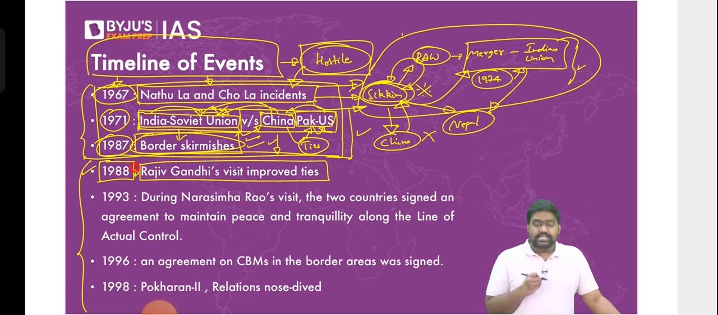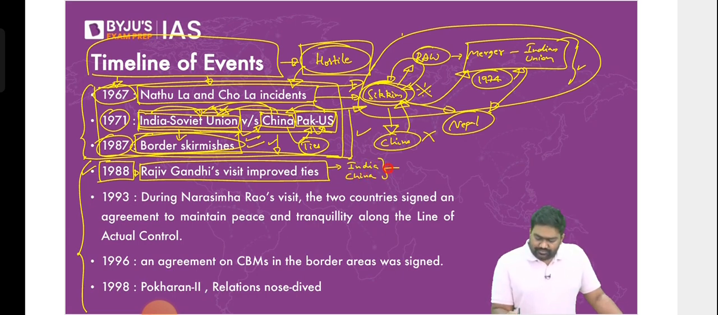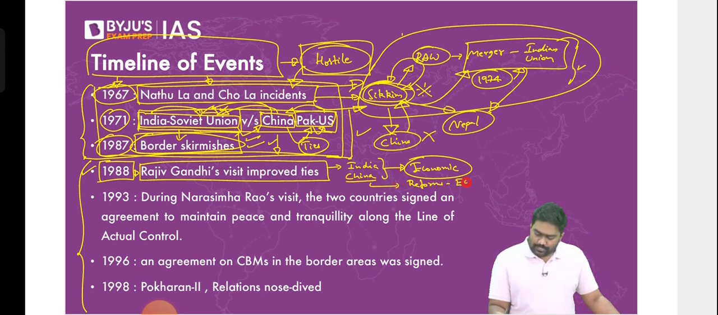This was the attempt to repair the relationship, and both were equally invested. What drove them together was primarily the economic necessity. China had opened up its economy. It had introduced large-scale economic reforms. It had embraced capitalism. That's quite ironic.